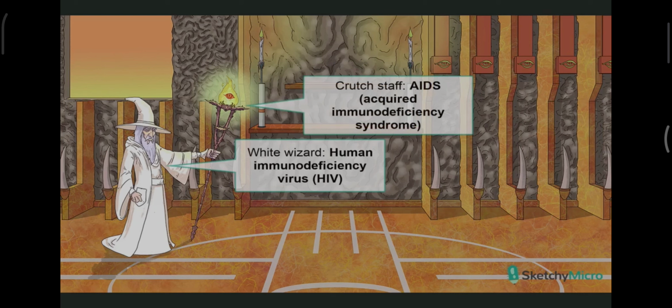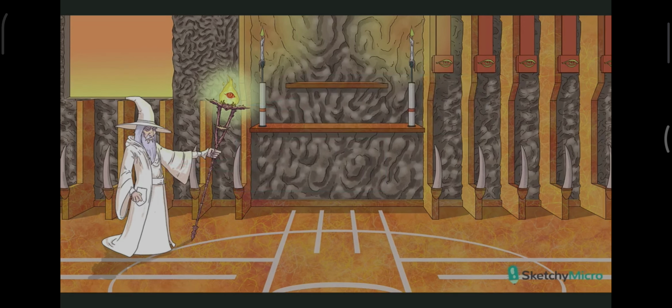The vast majority of untreated HIV infections eventually develop into AIDS, or acquired immunodeficiency syndrome, which, like the name suggests, is an immunocompromised state. So notice our wizard wields power through this crutch-like staff. This, of course, is a recurring symbol for immunocompromised.